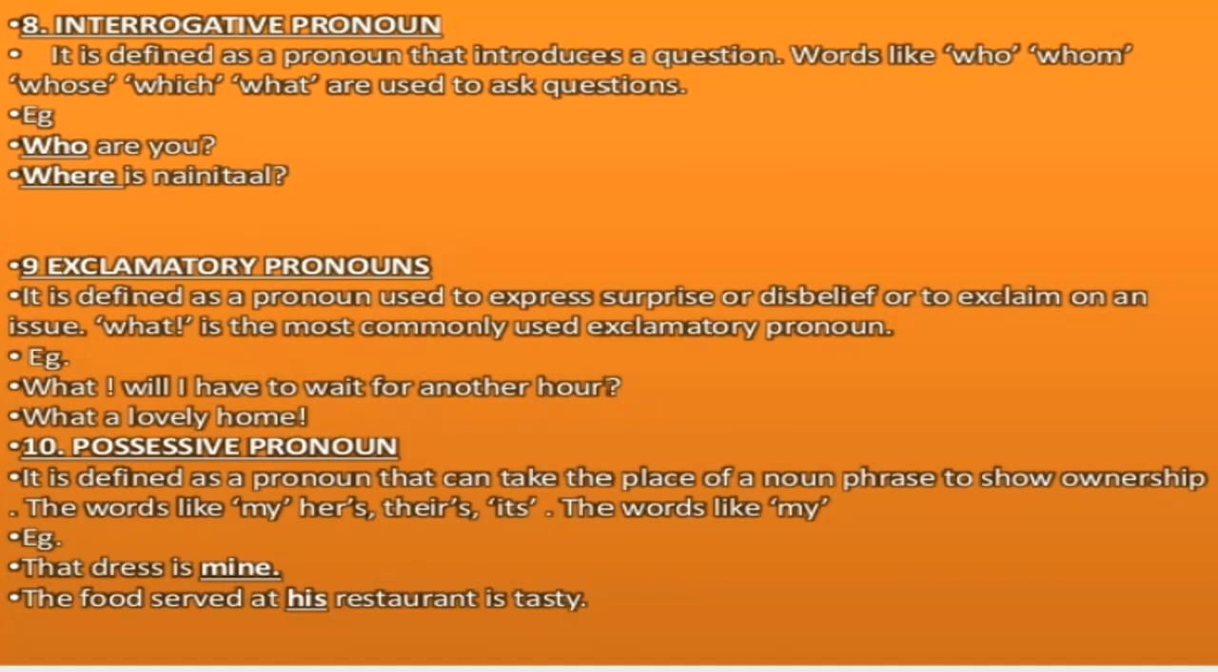Next is the possessive pronoun. It is used in place of a noun phrase to show ownership or belongingness. The words like my, hers, theirs, its are the possessive pronoun. That dress is mine. The food served at his restaurant is tasty. So we can see here these show possession, belongingness. The dress belongs to whom? This is mine. The food served at whose restaurant? His restaurant. So this shows the belongingness, the ownership of the restaurant.